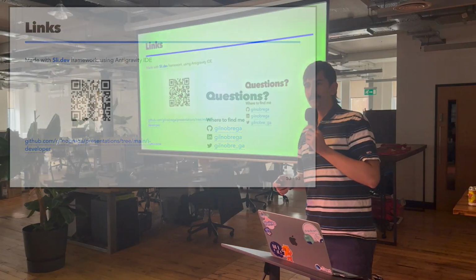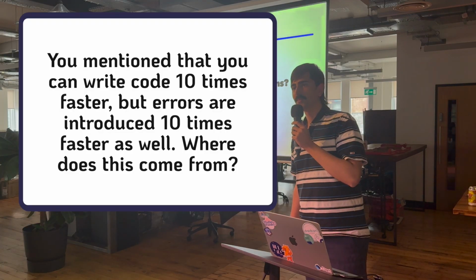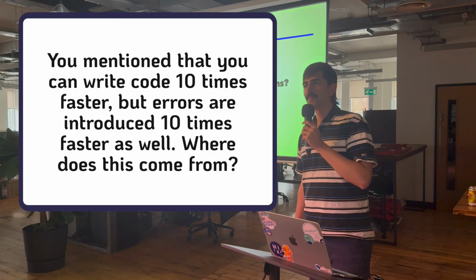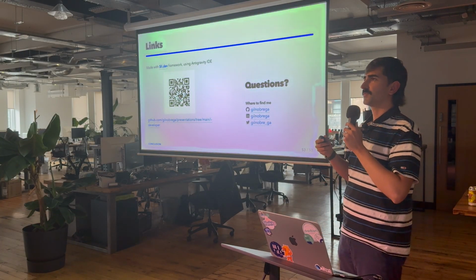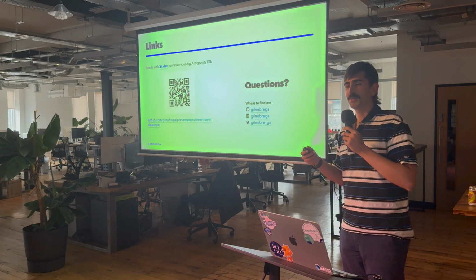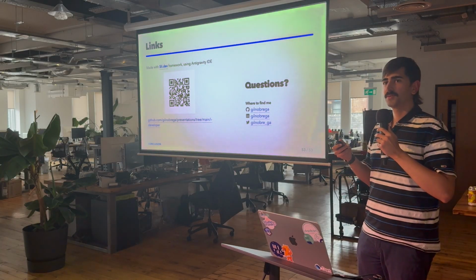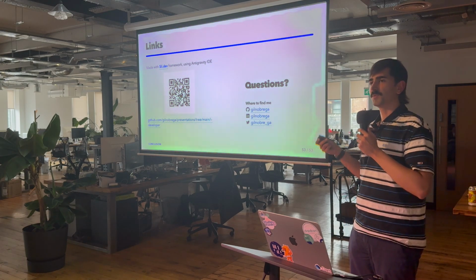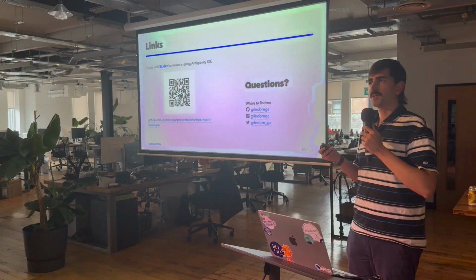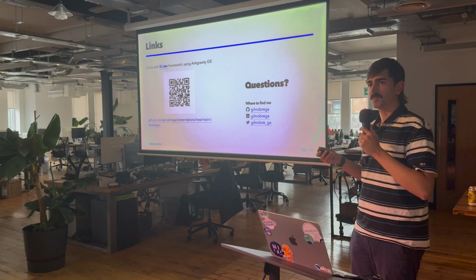Yeah? So you mentioned a few times that AI is 10 times faster, but the errors are 10 times higher. Where did that come from? Because I don't agree with it. So if you think about writing code 10 times faster, we agree that we're able to produce code much faster with AI, right? Yes. And if you think about bugs or regressions, regressions are something that are introduced after you already implemented something that was working. So if we are able to write code 10 times faster, we're also able to introduce those regressions 10 times faster if we're not careful, or if we didn't test the existing functionality properly.